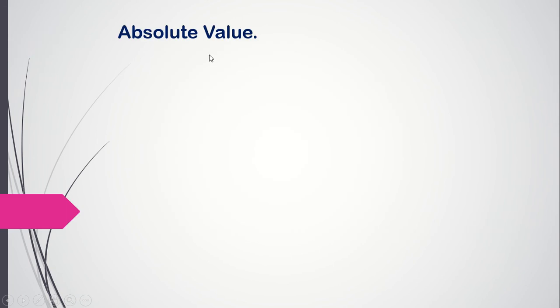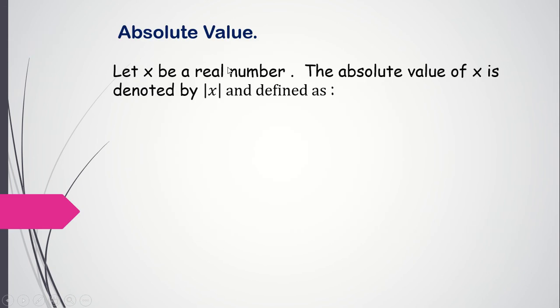Let's learn the absolute value definition. Let x be a real number. The absolute value of x is defined by mod of x. See, this is the sign. These two vertical lines are called mod of x, and it is defined as